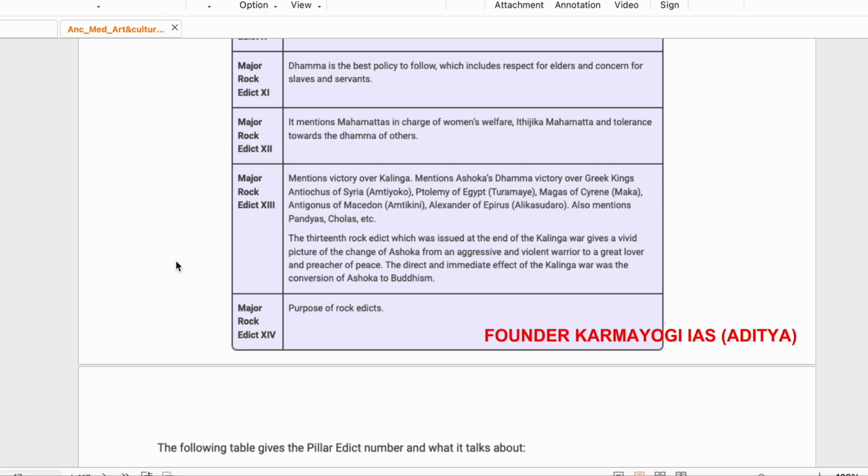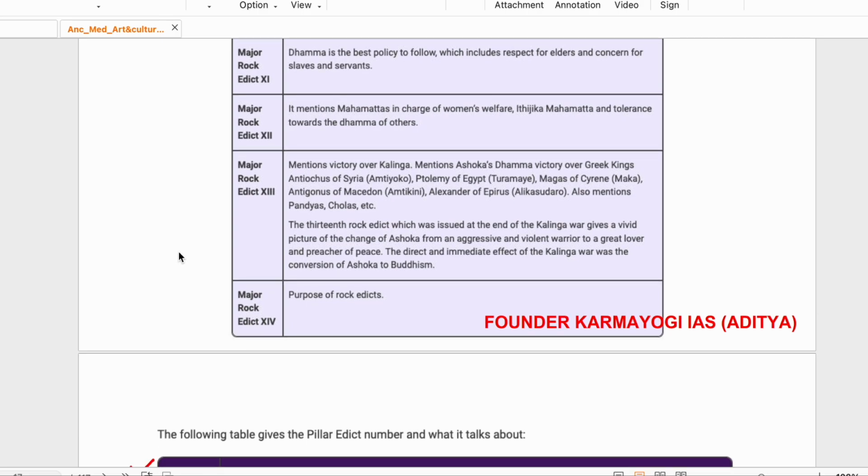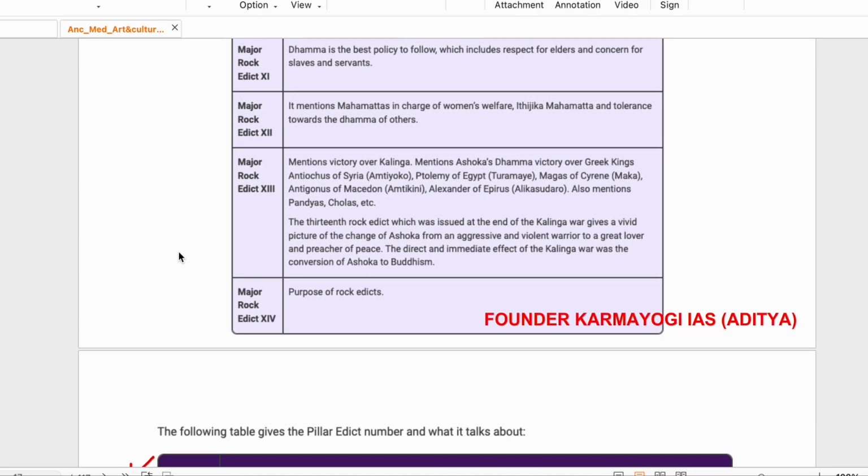The 13th Rock Edict, which was issued at the end of the Kalinga War, gives a vivid picture of the change of Ashoka from an aggressive Chand Ashok to a Dham Ashok, from an aggressive and violent warrior to a great lover and preacher of peace. The direct and immediate effect of the Kalinga War was the conversion of Ashoka to बुद्धिज्म. ठीक है. 14 में जैसे एसडीजी में नहीं होता लास्ट में जाके क्या भाई चलो कोलैबोरेट करो कुछ करते, इसमें purpose of rock edicts लिखा हुआ.